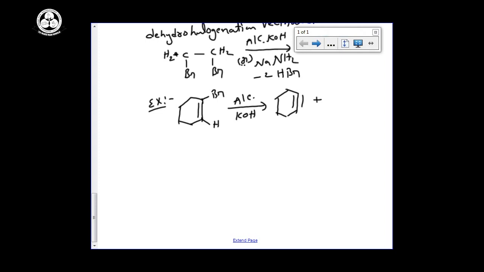The second possibility, if you remove from this side, then you get it like this. That name is called cyclohexadiene. This is cyclohexane, and this is cyclohexadiene.